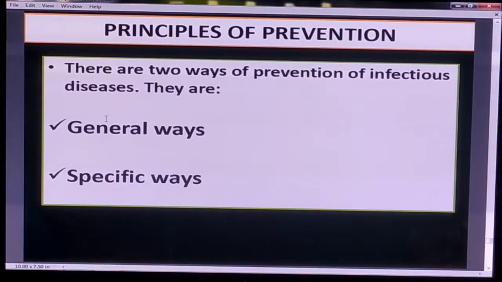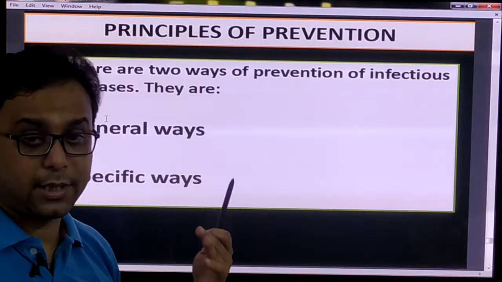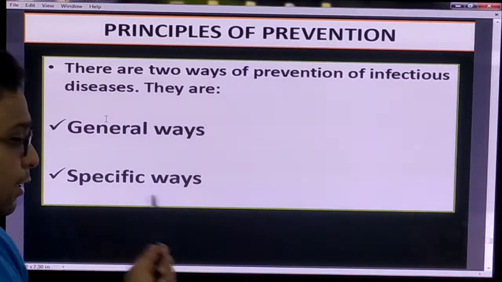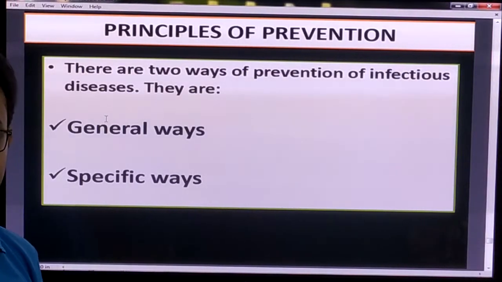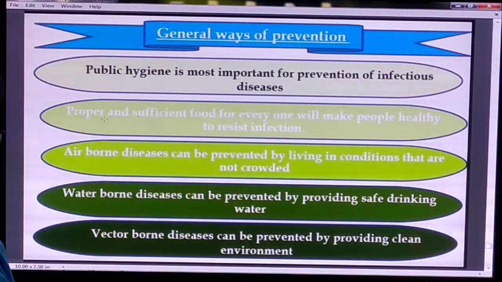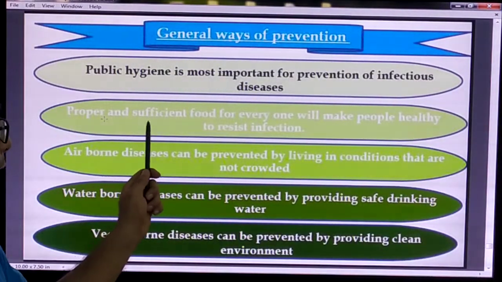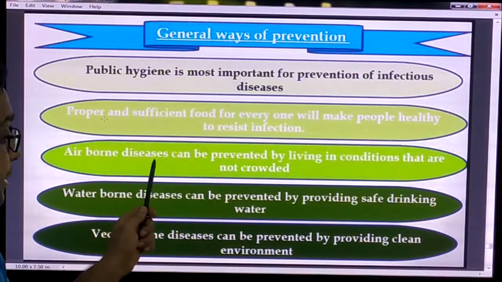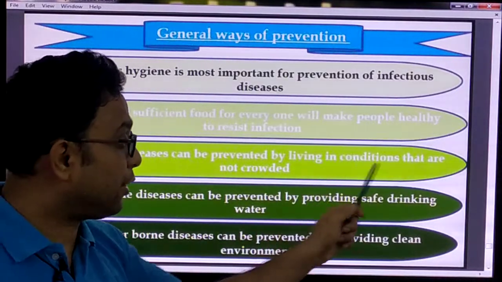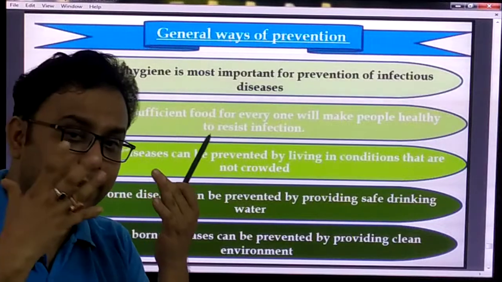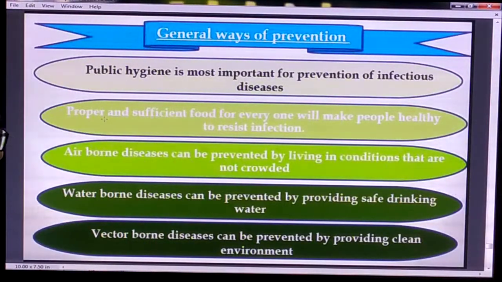Now the principle of prevention. There are two preventive measures you must take to avoid disease. Number one, the general way. Number two, the specific way. In the general way, public hygiene is the most important to prevent infectious disease, along with proper and sufficient food for everyone. Airborne disease can be prevented by living in conditions that are not crowded, and you should wear a mask over your mouth.